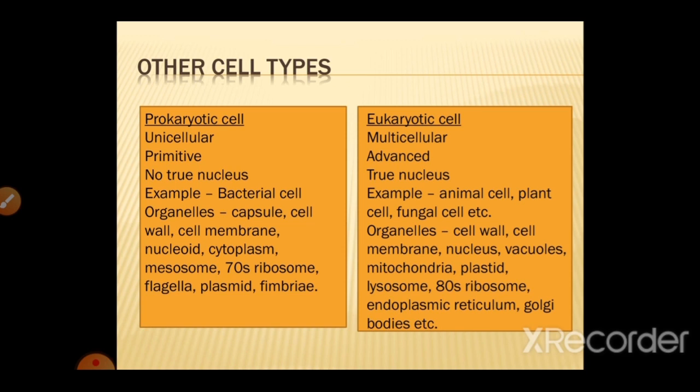It contains nuclear pore, nuclear envelope, nucleoplasm, nucleolus. So it is totally developed. Because of the more developed nucleus, the eukaryotes are also known as eukaryons. Examples include animal cell, plant cell, fungal cell, and the organelles are cell wall, cell membrane, nucleus, vacuoles, mitochondria, plastid, lysosome. Here the ribosome is of 80S type, and the endoplasmic reticulum is also there, which is of two types, rough and smooth. And then there is the Golgi bodies.